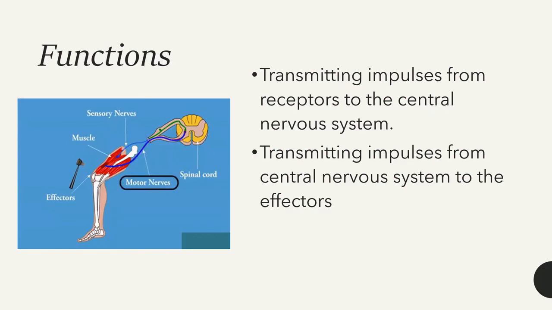So the peripheral nervous system acts as a coordinator between the organs and the central nervous system. It passes messages from the organs to the central nervous system and messages from the central nervous system to the other organs. These messages or impulses are transmitted through the nerves as an electric signal.